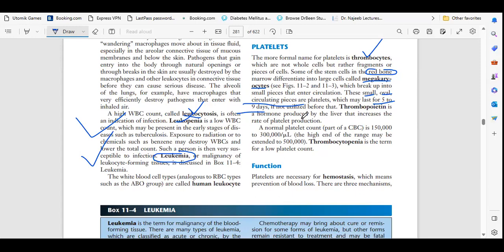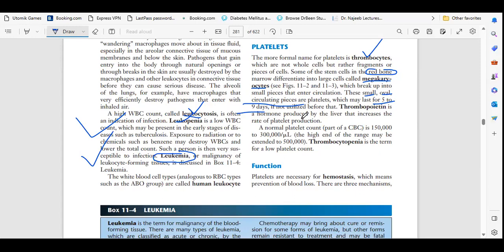If the platelets are less in count and not utilized for 5 to 9 days, then they will die. Then again we have to prepare the platelet count. So the liver will produce one hormone, thrombopoietin, which will increase the platelet production.